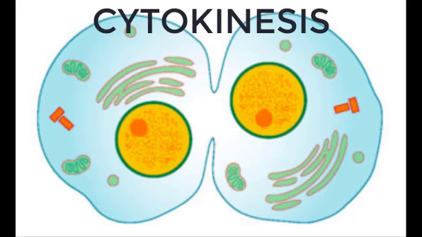In cytokinesis, the cleavage furrow is a contractile band made up of microfilaments that forms around the midline of the cell during cytokinesis. This contractile band squeezes the two cells apart until they finally separate. So the two new cells are now formed.